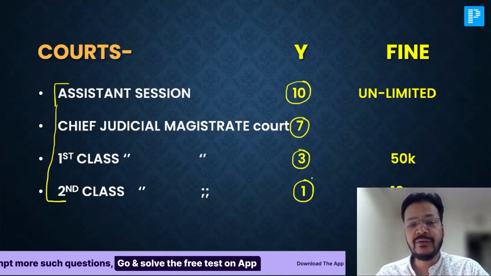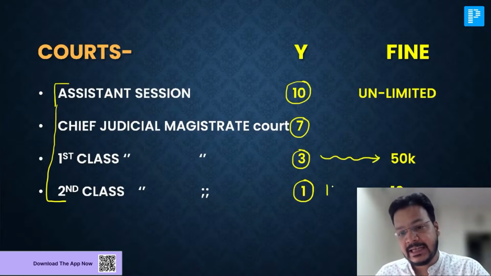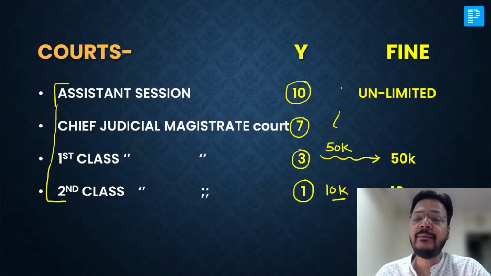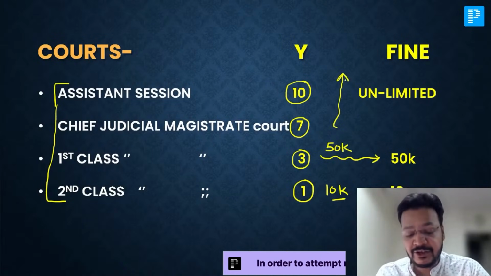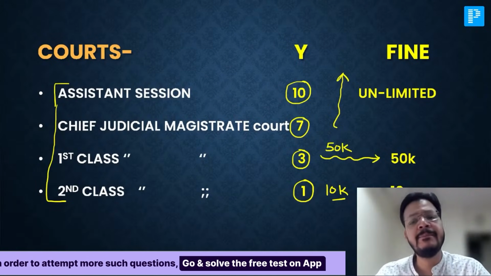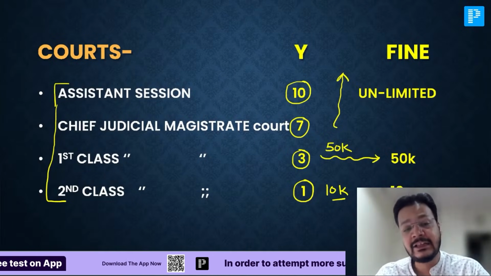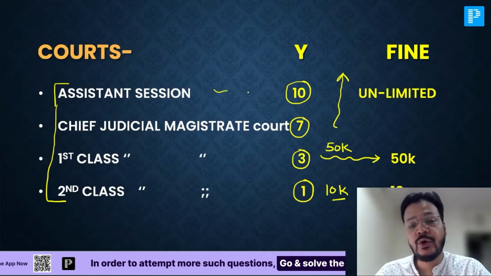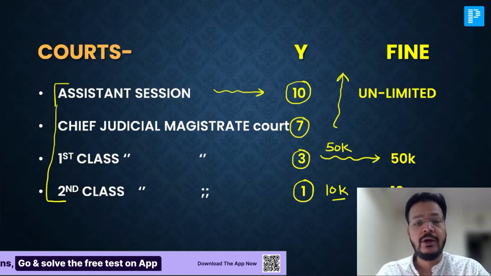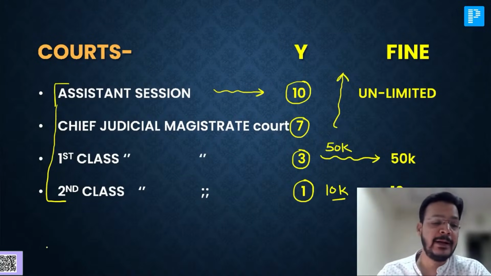Now, what about the fine? First Class Judicial Magistrate is 50,000 and Second Class Judicial is 10,000. So here I'm writing, if it is not visible, all remaining will be unlimited fine. So that has been a change. Be careful in exam. First Class Judicial Magistrate: 3-year imprisonment and 50,000 rupee fine. Second class: 1 year imprisonment and 10,000 rupee fine. Assistant Session Court 10 years and Chief Judicial Magistrate 7 years. This is a very important table for your exam. पक्का एग्जाम में जाने से पहले टेबल पढ़ के जाना आपके लिए बहुत इंपॉर्टेंट है.